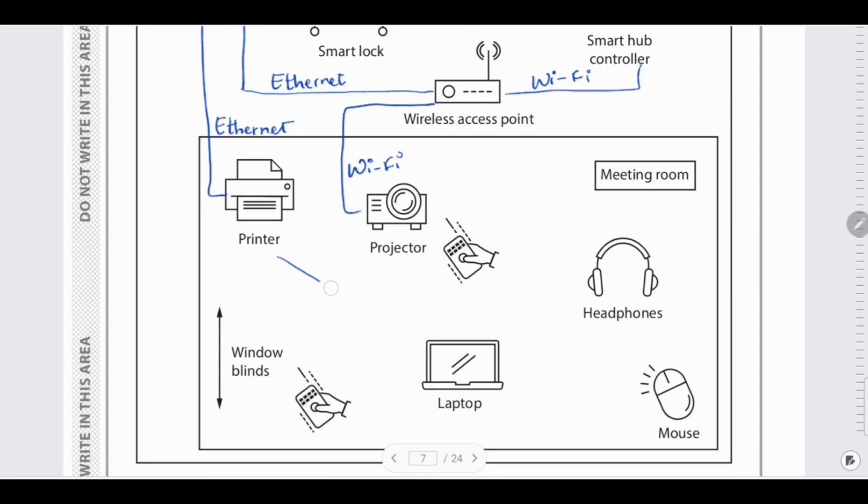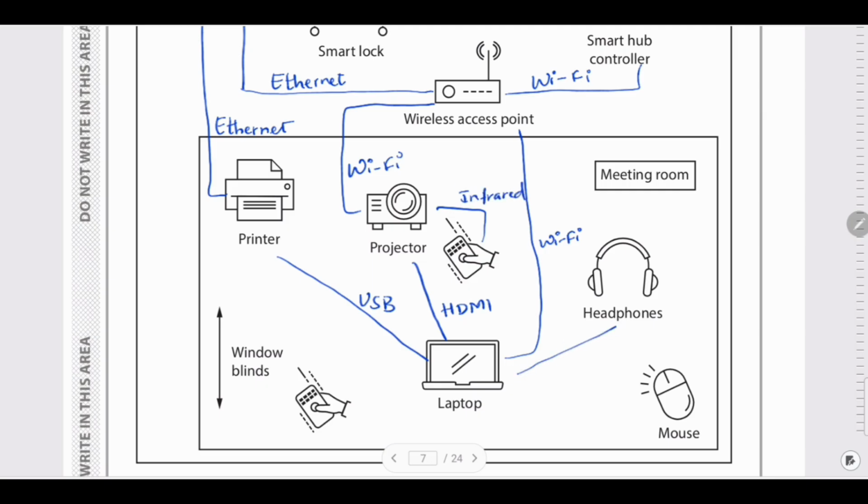Now the printer is connected to the laptop using USB. The projector is connected to a laptop using an HDMI cable, and then the laptop is connected to the wireless access point using Wi-Fi, and you can control the projector on and off using infrared. You can connect to the headphones.